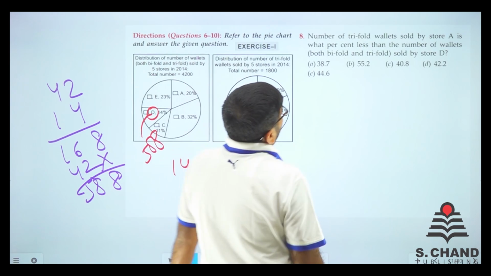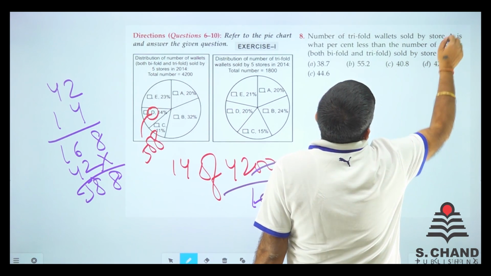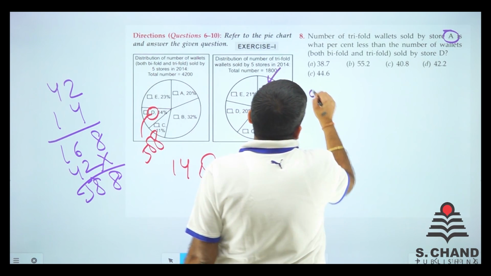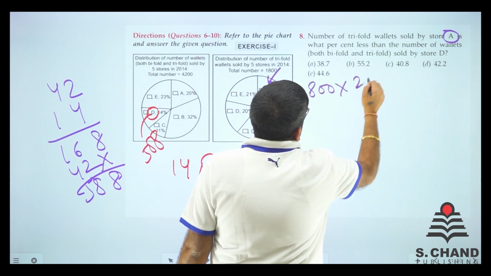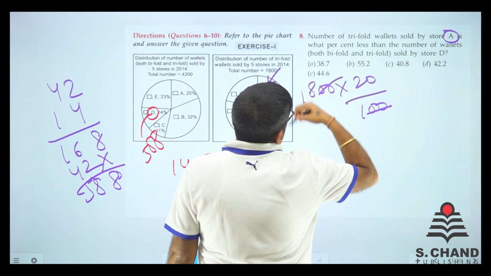Right? Now it is said the total number of wallets by D and A trifold. So 20% of 1800 is 20 by 100. So 18 into 2 is 36.